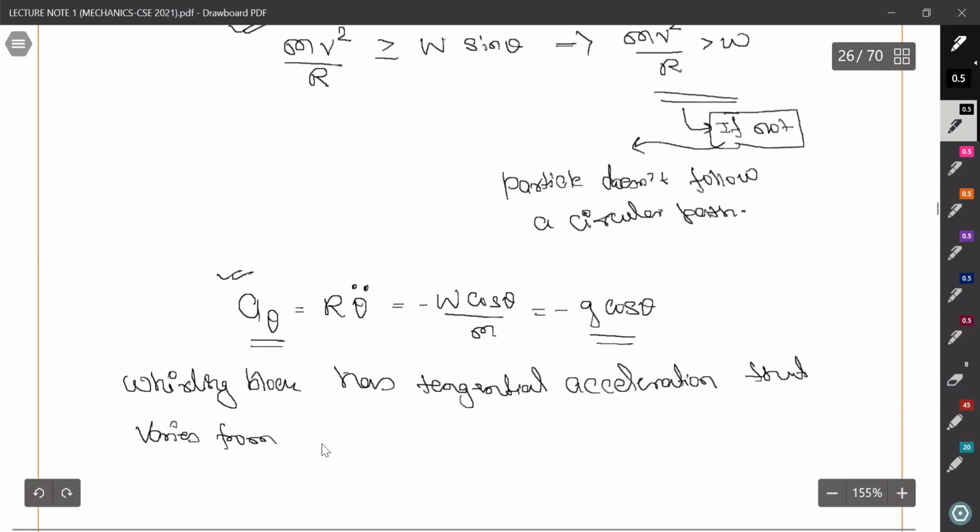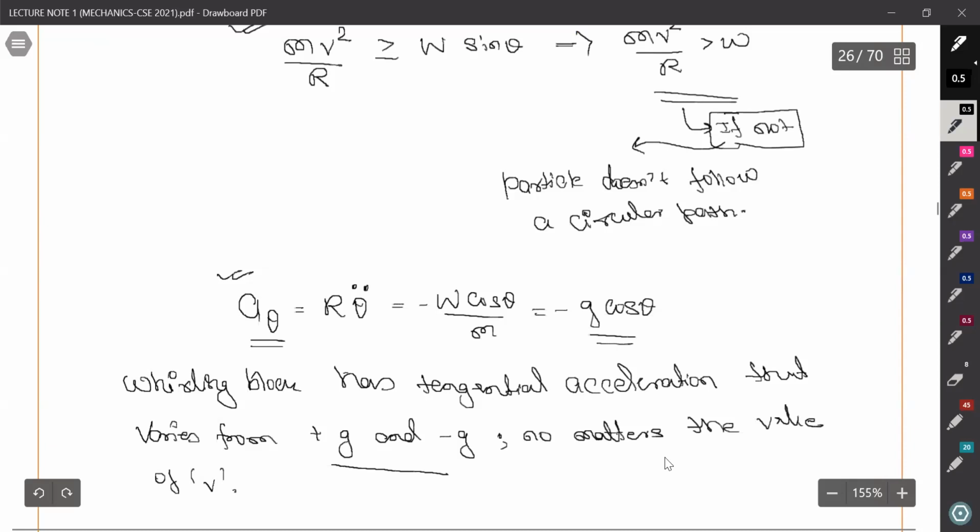that varies from plus g to minus g, no matter the value of speed, the value of v. See, a theta is minus g cos theta. We know that cos theta value ranges from -1 to 1, so we can write this, and also it is independent of v.